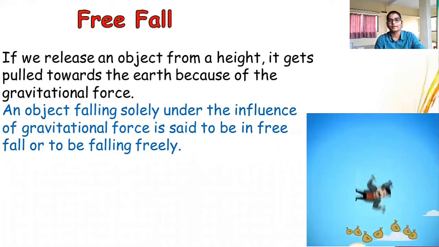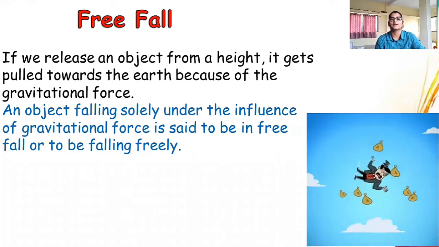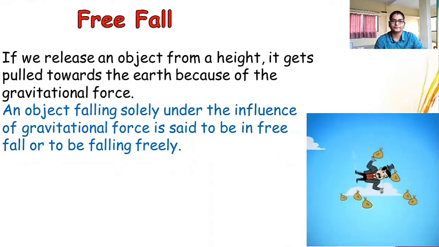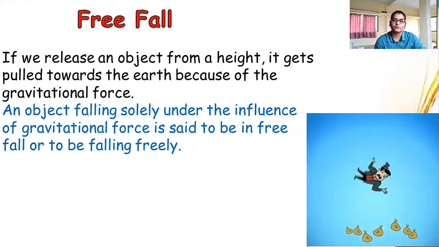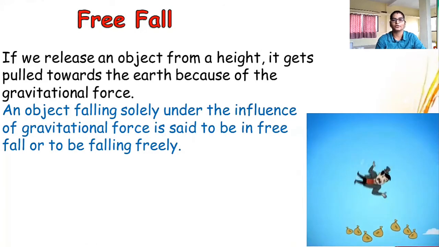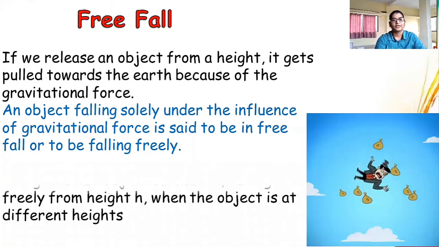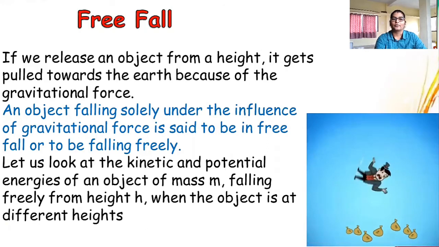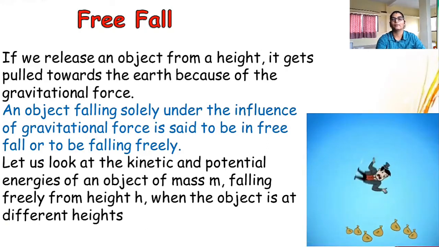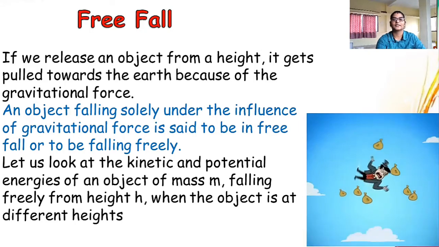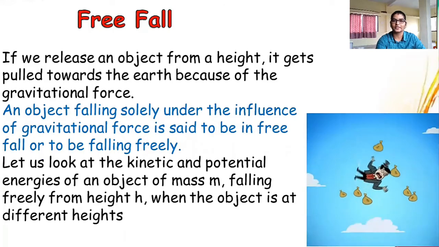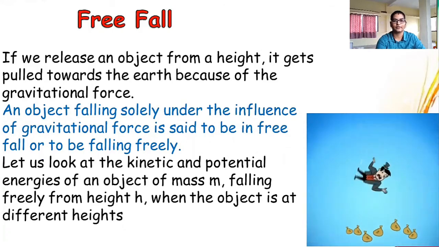तर त्या वेळेसच्या फॉलला that is called as free fall, or the object is said to be falling freely. An object falling solely under the influence of gravitational force is said to be in free fall or to be falling freely. So let us look at the kinetic and potential energies of an object of mass m falling freely from height h when the object is at different heights. So let's see what happens to the kinetic and potential energies of an object during free fall.